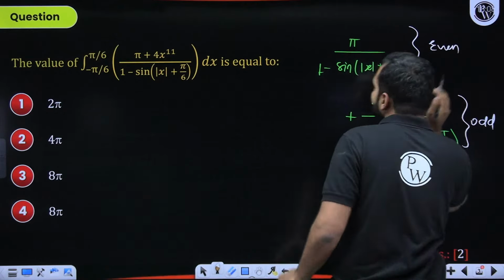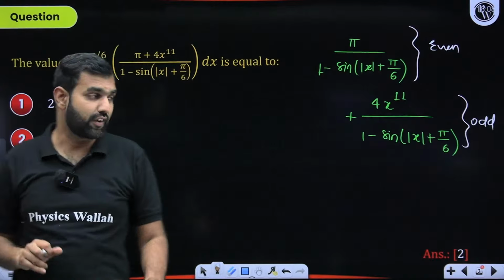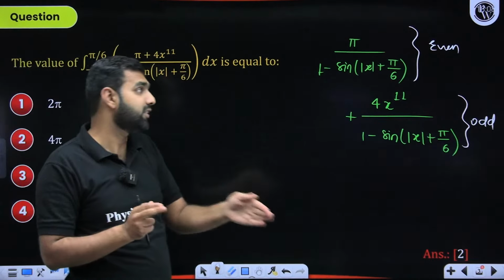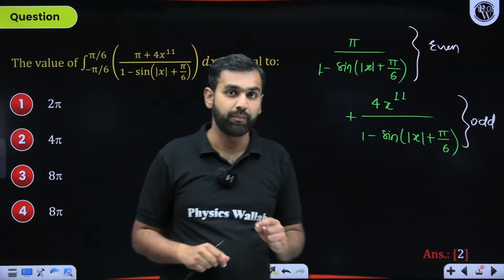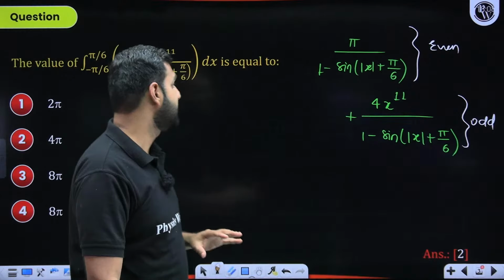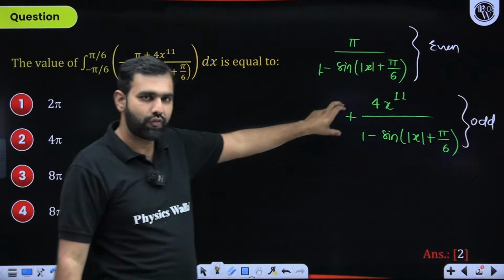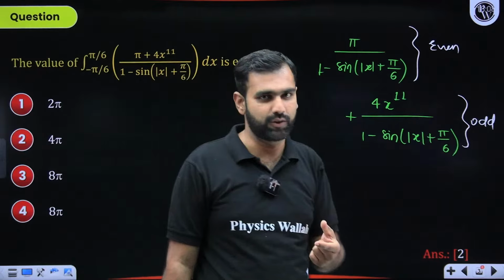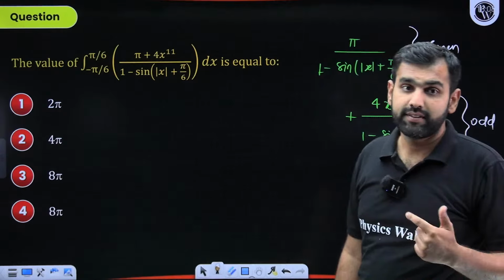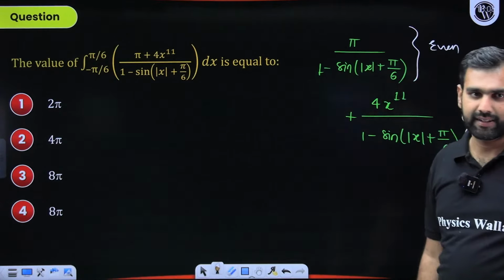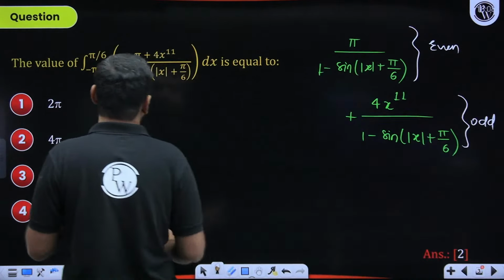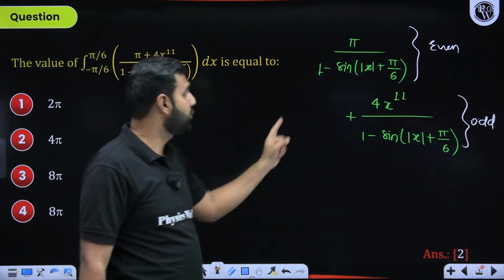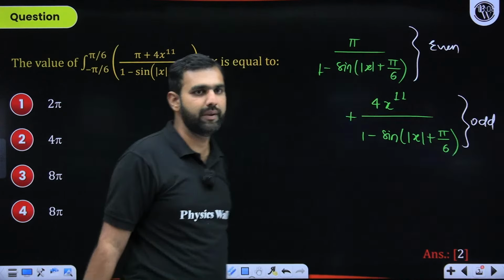So that clearly makes us understand that if this function can be split into two functions as a sum of an even and an odd function, then I can unhesitatingly say that yes, for an odd function from minus a to a, the integration is 0. We know this property. Now, the second property. That's great, Adityan. With that, if I could now boil down my calculation to this first function only, my job will be completely done.